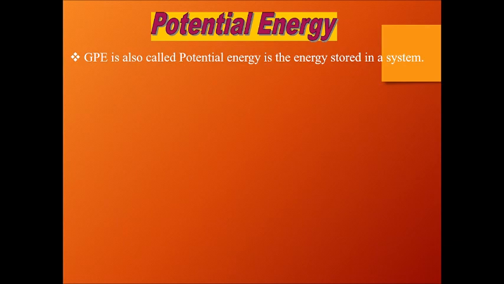Supposing I have chemical potential energy, I cannot call chemical potential energy only potential energy. I cannot call electrical potential energy only potential energy. I cannot call magnetic potential energy only potential energy. But yes, GPE, that is gravitational potential energy, has an advantage that we can call it just potential energy. Instead of calling it GPE, we can also call it potential energy, but no other forms of potential energy can be called that. You have to use the particular field name with them.